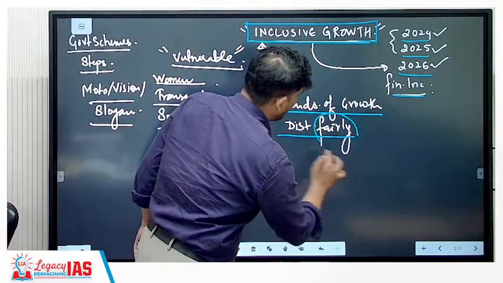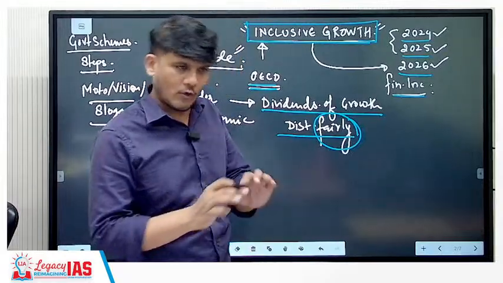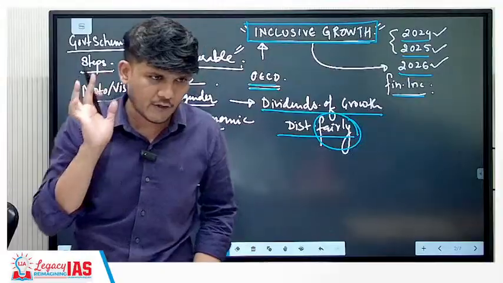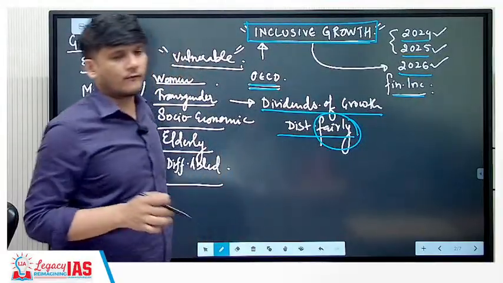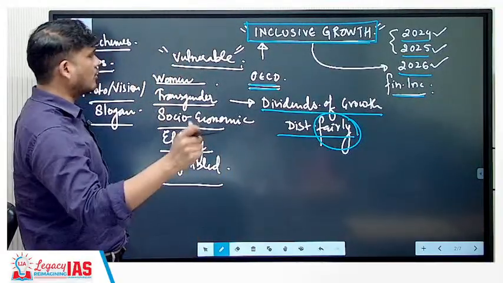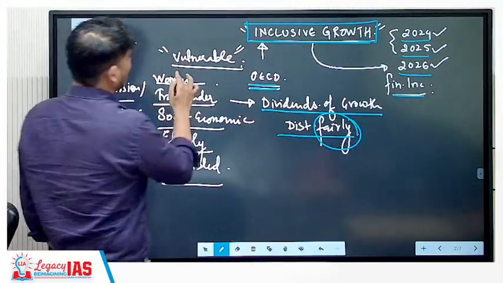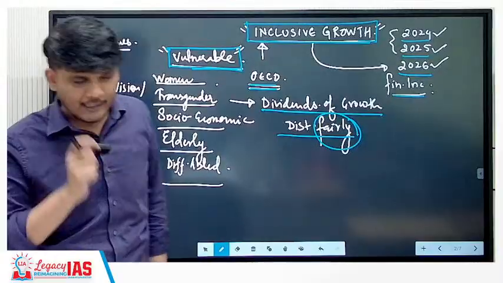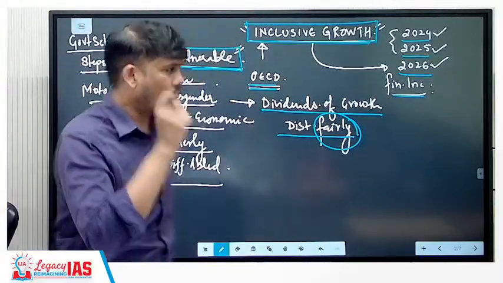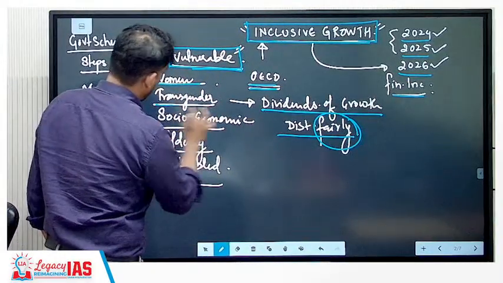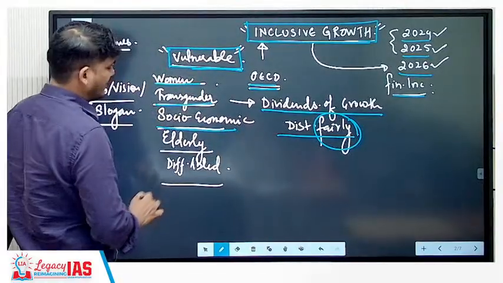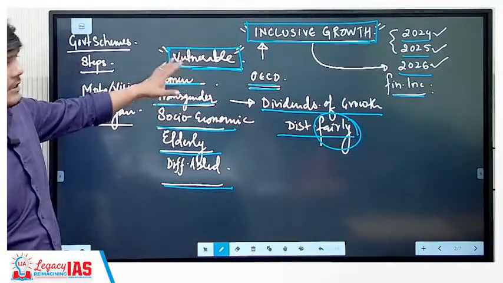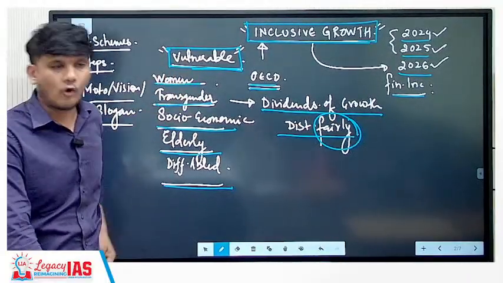The important word is fairly distributed, not evenly, not unevenly, fairly. Whoever commands a fair share should get their fair share. That is the idea of inclusive growth. In your answers on inclusive growth, focus on the vulnerable sections of society. Don't write it in a generic manner, be very specific. For example, women, transgender, socio-economically backward sections of society, elderly people, differently abled people, these are the people that you should be focusing on.